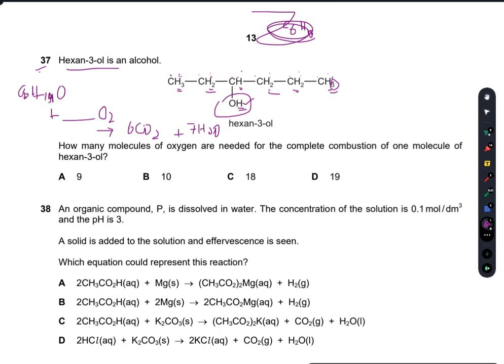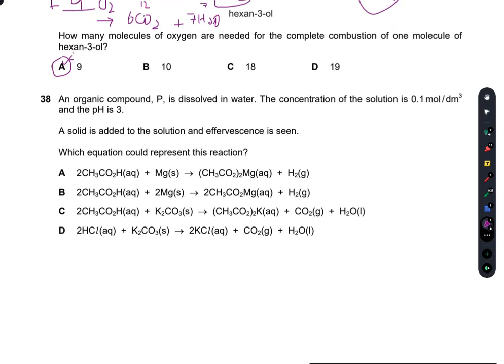Now if I balance this, I have 12 oxygens and I have 7 oxygens, so there are a total of 19. I already have 1 here, so I have to get 18 oxygens. I put 9 here, so there should be 9 moles of oxygen required for complete combustion of hexanol. So A is the right option.